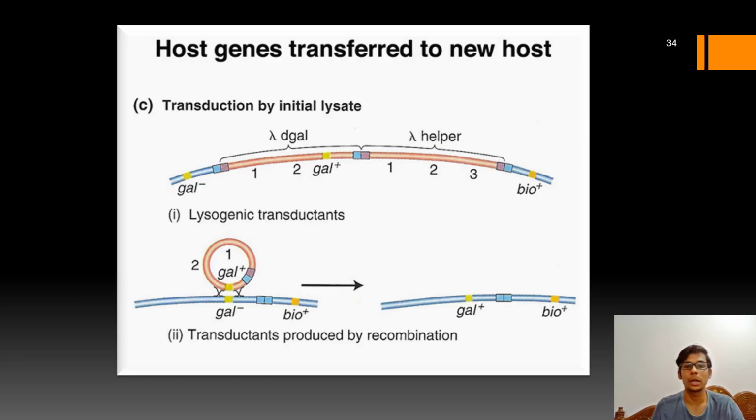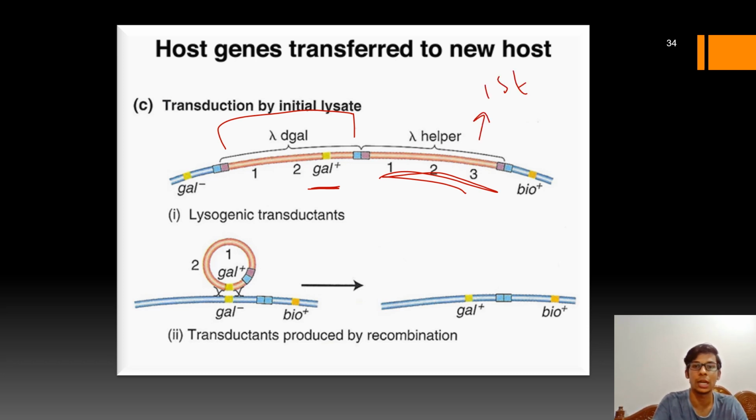So here you can see lambda gal. This is the lambda gal which has taken up the gal gene from the previous host cell, and this is the lambda helper. That means it is the first lambda genome to be integrated, and this is the second lambda genome to be integrated. The first lambda genome is normal, and the second lambda genome has the gal gene with it.